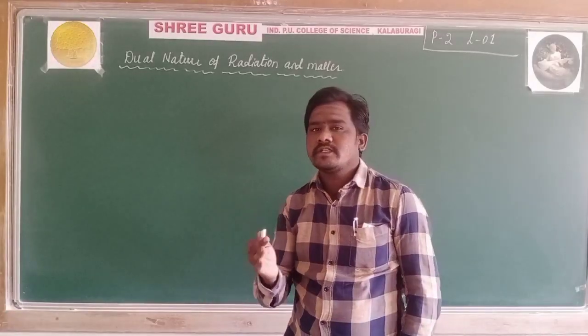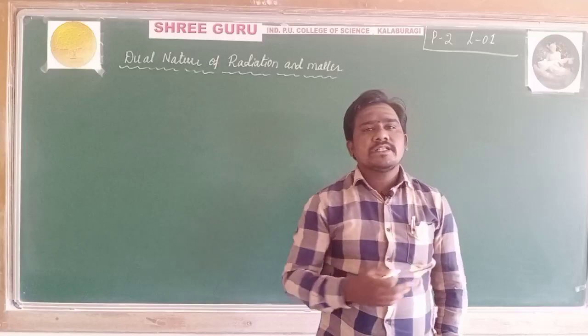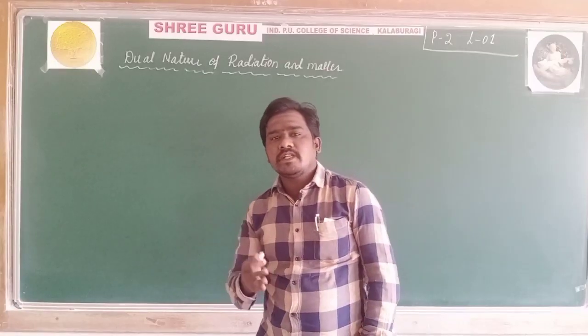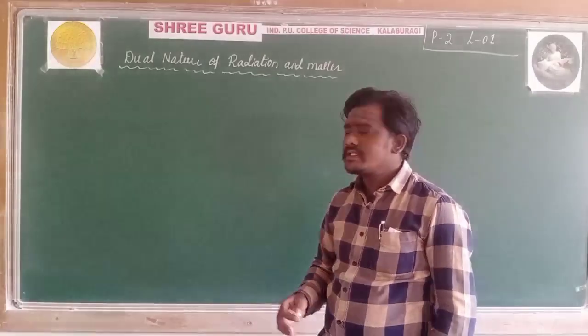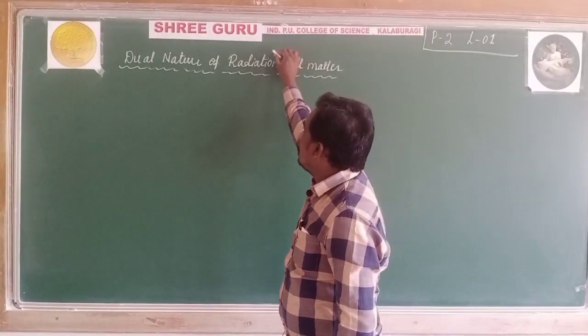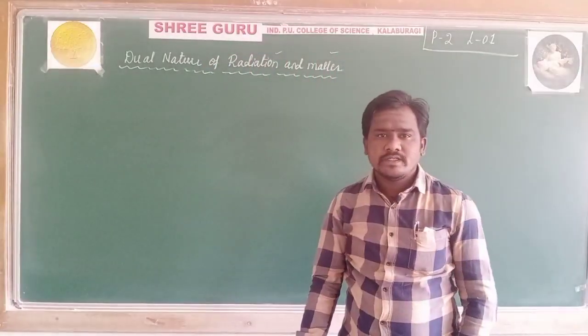This particle nature was explained by de Broglie. We will discuss the de Broglie hypothesis and de Broglie concept in later classes. In today's class, why we are calling radiation and matter as having dual nature.